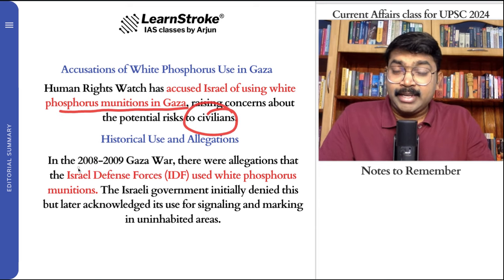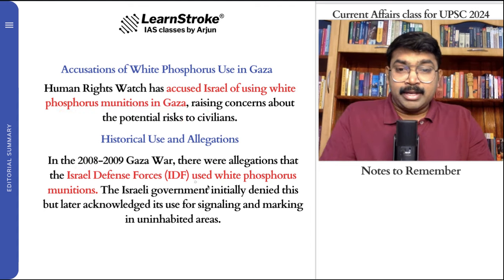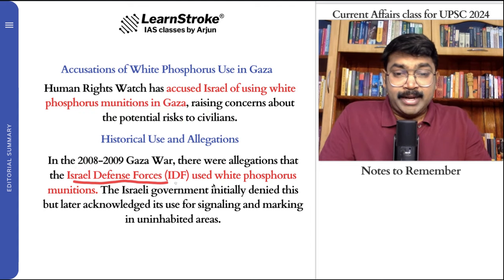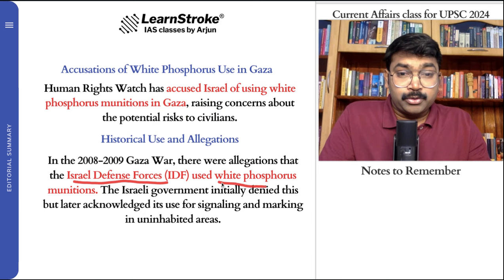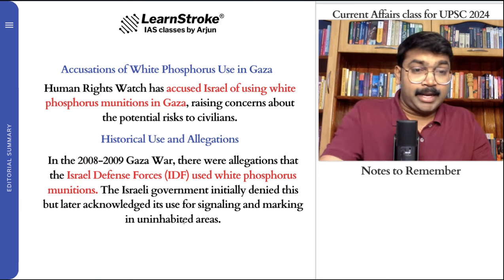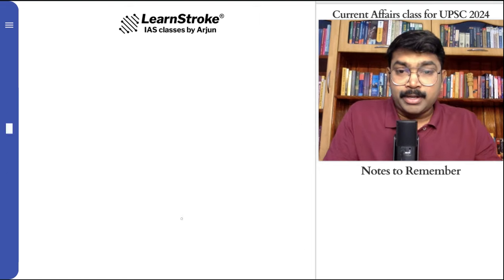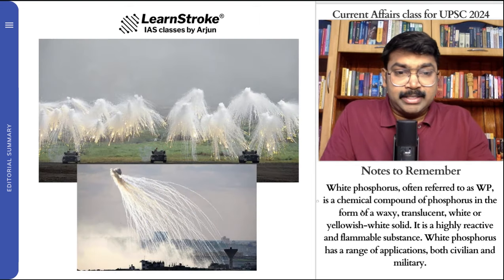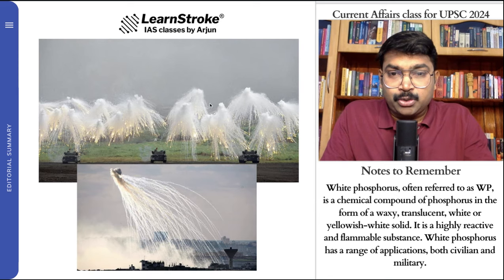And even in 2008-9, the Israeli Defense Force, or IDF, was supposedly using white phosphorus, and it created a big issue. And what are the other important challenges? Please check. In the pictures you can see the white phosphorus.